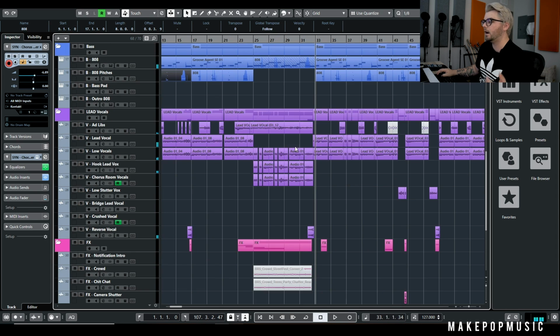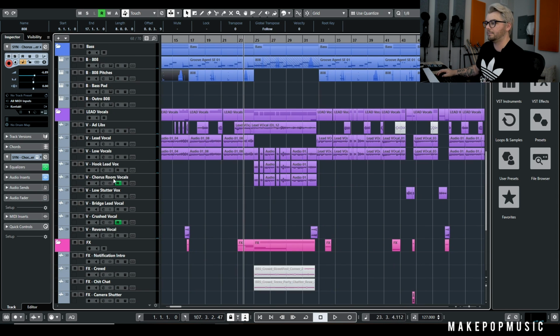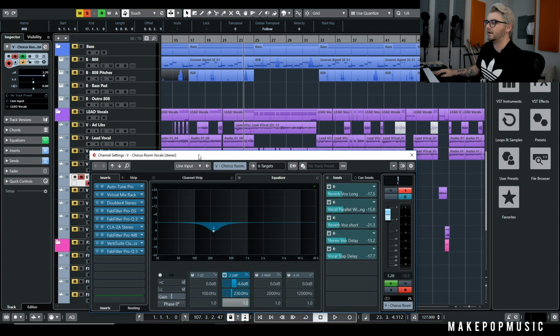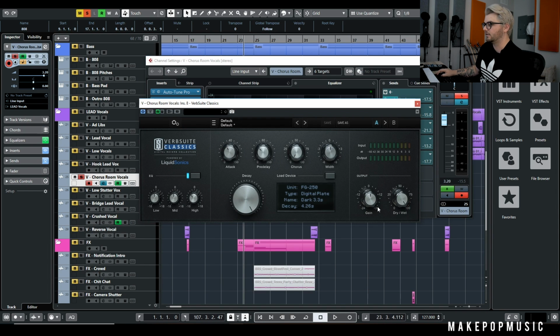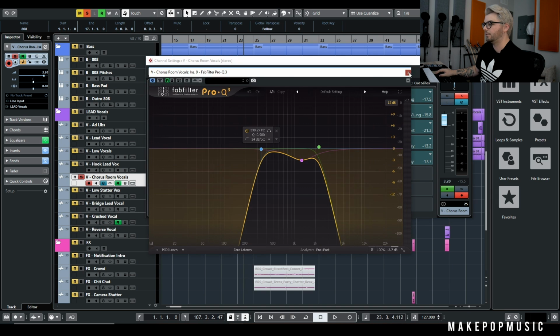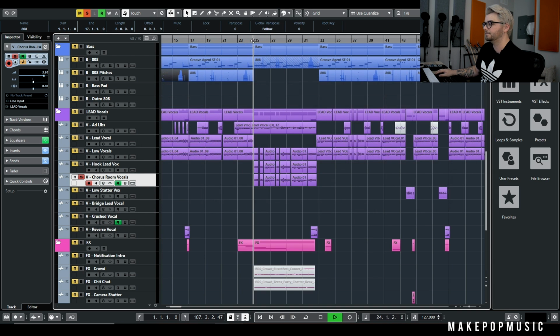Now let's take a look at the couple last things that we have going on in this hook. The vocals felt really dry in the hook compared to everywhere else, and I didn't want to necessarily mess with the master reverb because I liked it for the rest of the song. So what I did was I just duplicated that vocal track on a stereo track. Same exact thing, and then I added this really, really massive, like 4.5 second reverb, and then filtered it out. So now we've got this layered over top.